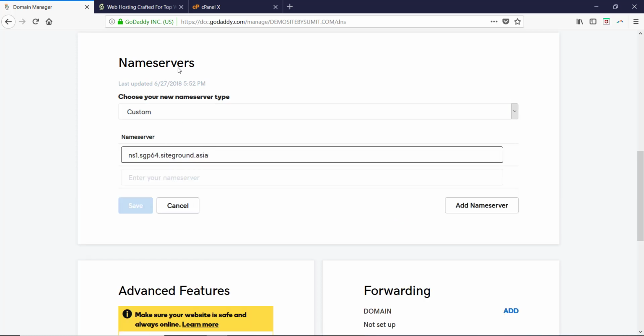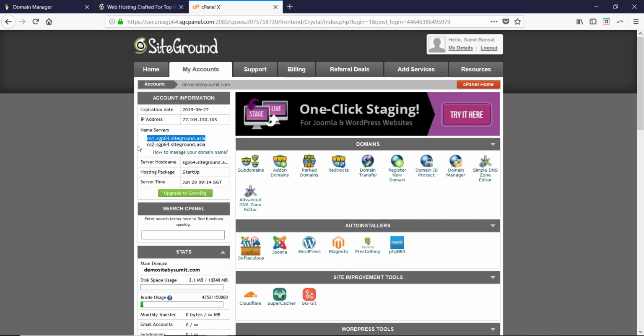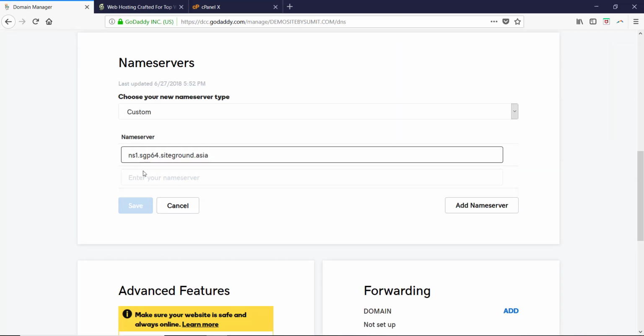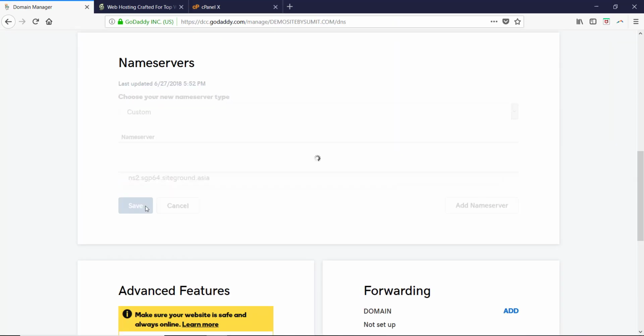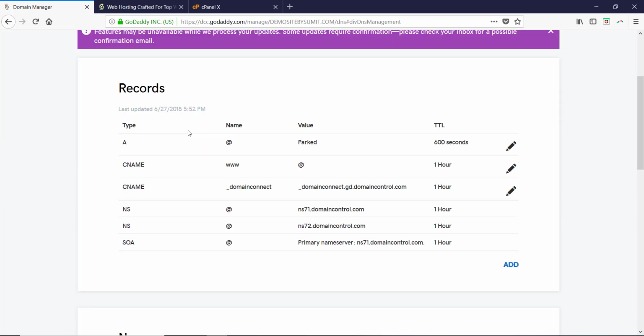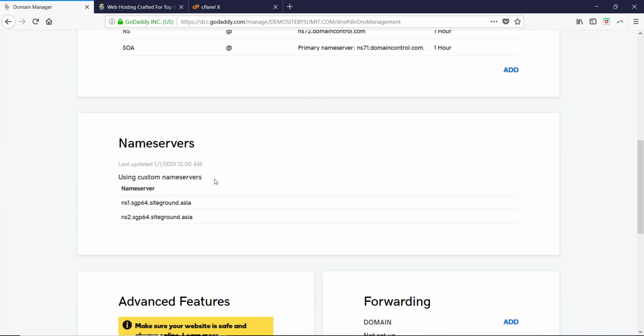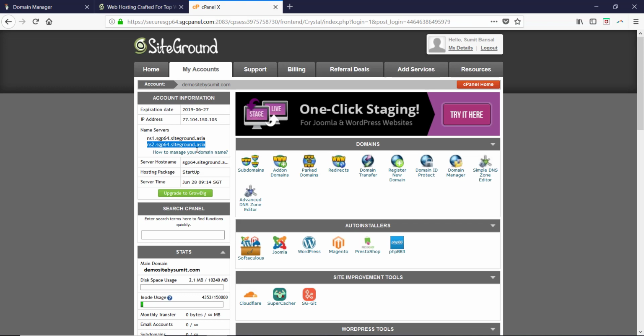The first one I would copy and paste it from SiteGround. The second one here is this one. So I would copy this and paste it here and click on save. Now the name servers have been saved. It may take a few minutes to up to a few hours for this to get ready. So you may not be able to access your site immediately, but what we have done is we have installed WordPress and we have pointed these name servers to that domain, so that that domain would now be accessing these name servers when it opens that website.